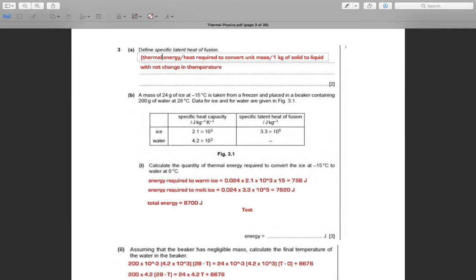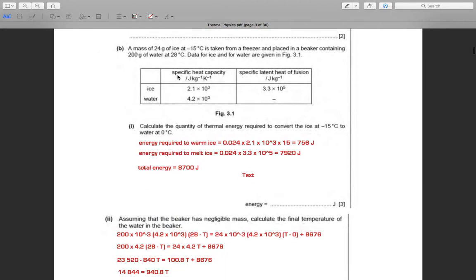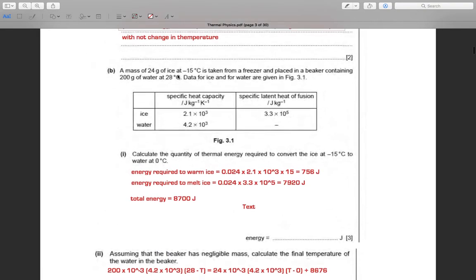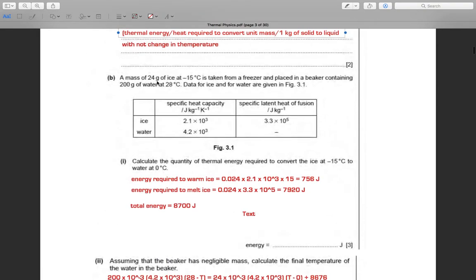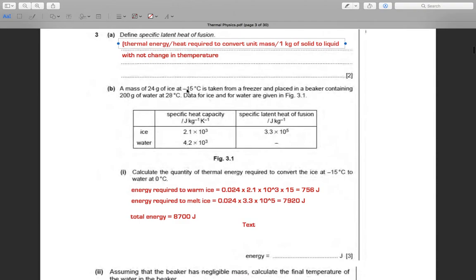Now the B question. A mass of 24 grams of ice at minus 17 degrees Celsius is taken from a freezer and placed in a beaker containing 200 grams of water at 20 degrees Celsius. Data for the ice and water are given in figure 3.1.